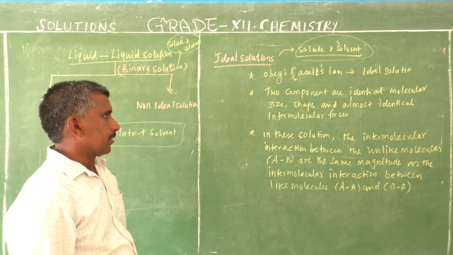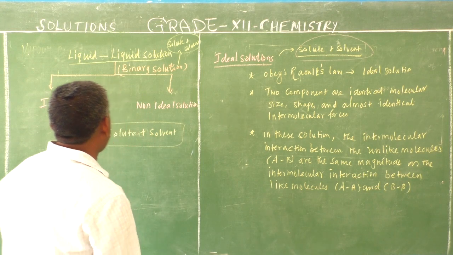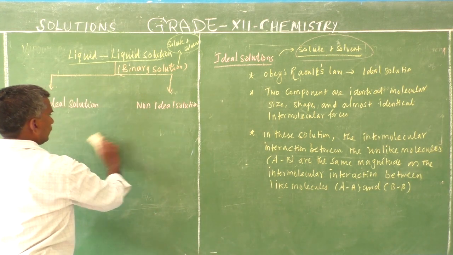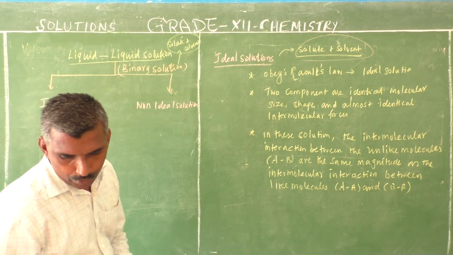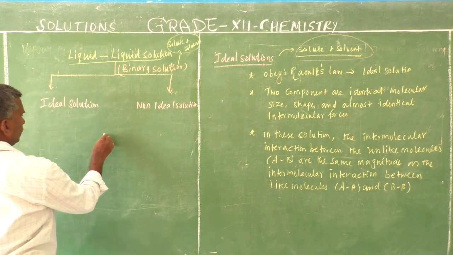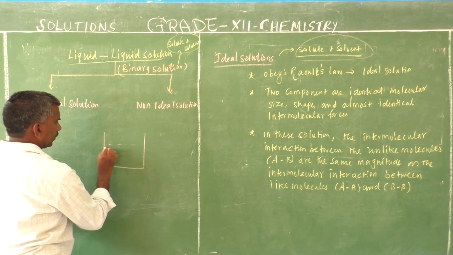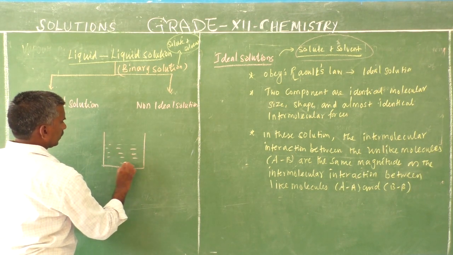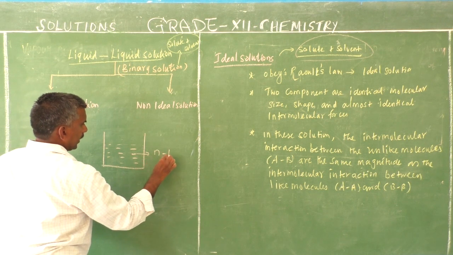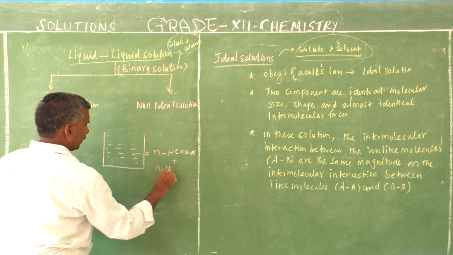Ideal solution, for example, a great example: N-hexane plus N-heptane.